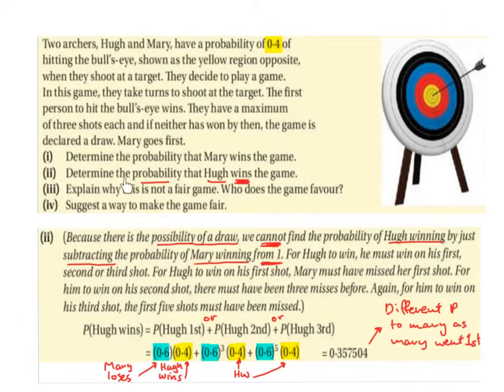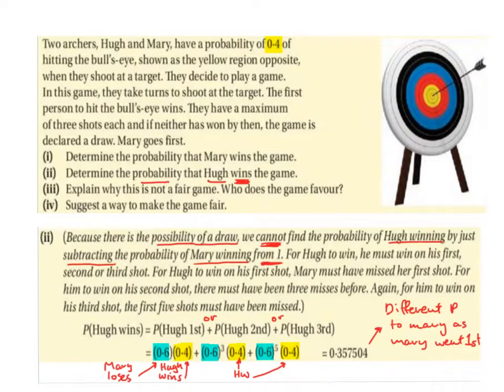Part 2. Determine the probability that Hugh wins the game. Because there is a possibility of a draw, we cannot find the probability of Hugh winning by just subtracting the probability of Mary winning from 1. For Hugh to win, he must win on his first, second, or third shot. For Hugh to win on his first shot, Mary must have missed her first shot, because remember, Mary went first. For him to win on his second shot, there must have been 3 misses before. Again, for him to win on his third shot, the first 5 shots must have been missed.